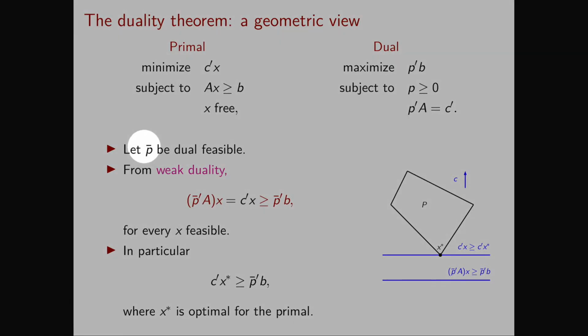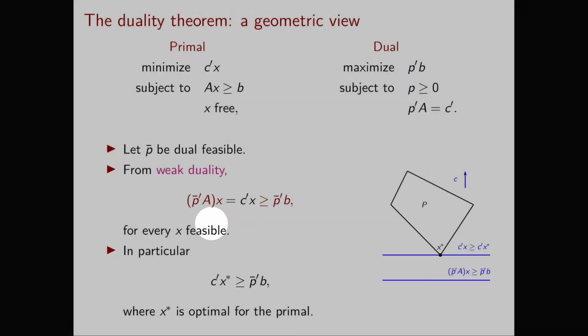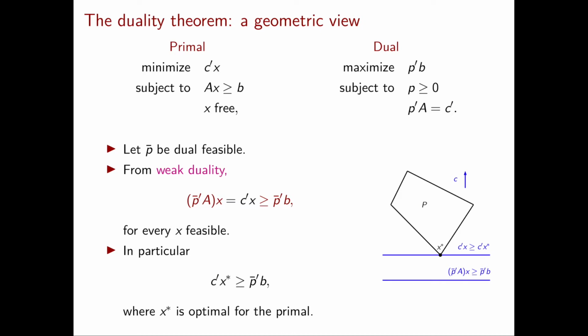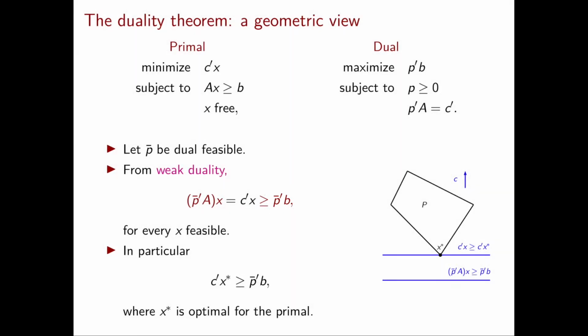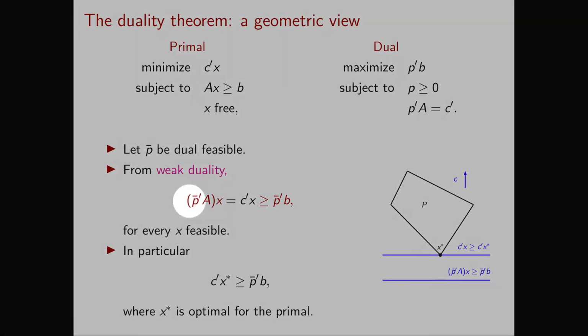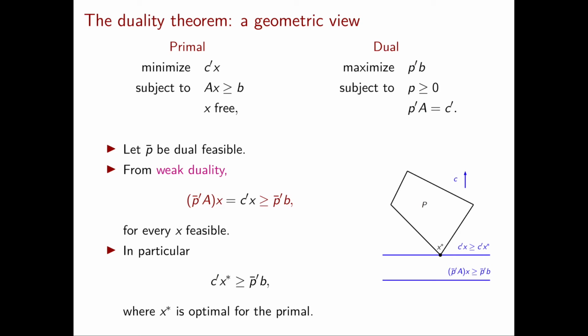Now let's pick a dual feasible point and we call it p bar. From weak duality, we know that c transpose x is greater than or equal to p bar transpose b for every feasible x. Now we can use the equality constraints in the dual to replace c transpose x with p bar transpose Ax. So we have obtained that p bar transpose Ax is greater than or equal to p bar transpose b. So our dual feasible p bar gives us an inequality involving the variables x, therefore an inequality for the primal problem.